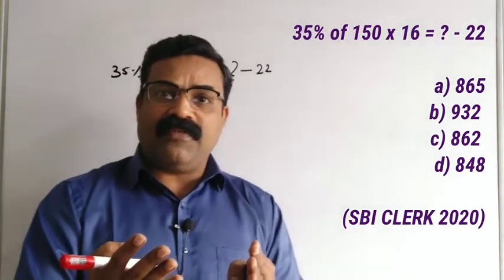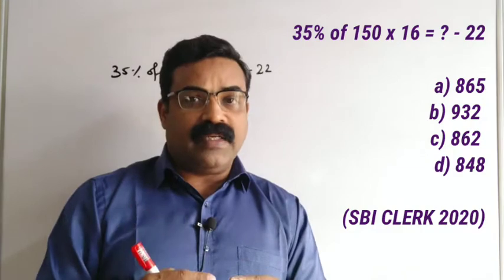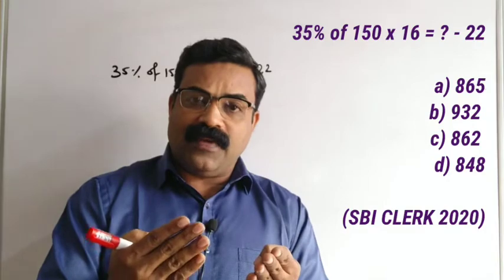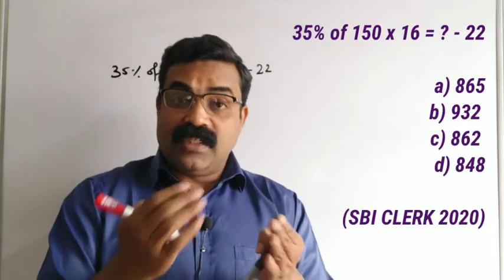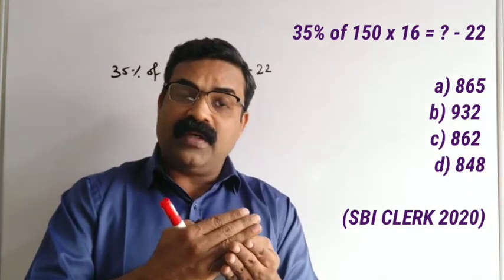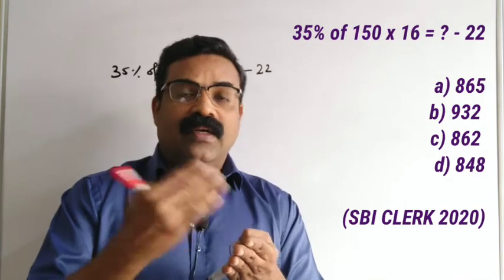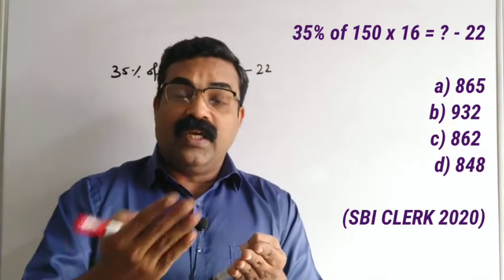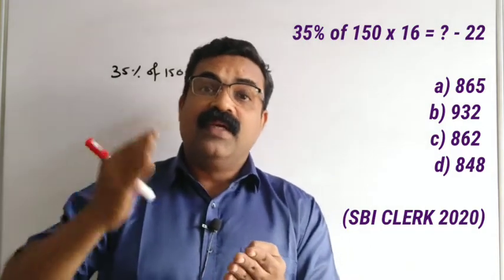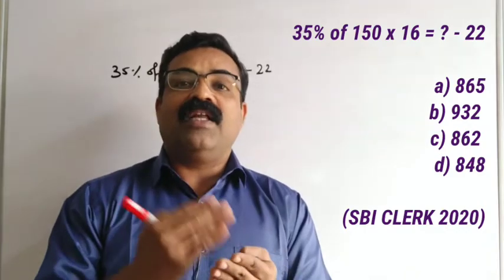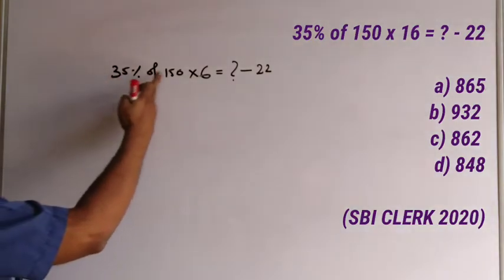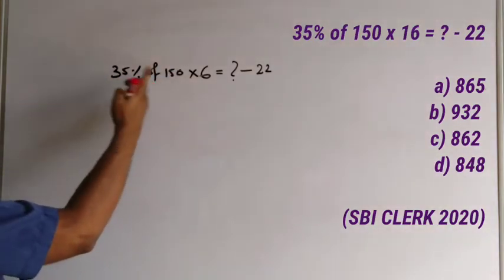What is 100% of 35? 100% of any number is the number itself. Suppose 100% of 20 is 20 itself, 100% of 40 is 40, 100% of 70 is 70. Similarly, 100% of 35 will be 35. What is 50% of any number? Half of the number. 50% of 20 is 10, 50% of 40 is 20, 50% of 50 is 25. Similarly, 50% of 35 will be half of 35. What is half of 35? 17.5. So we can find directly 35% of 150 will be equal to 150% of 35.